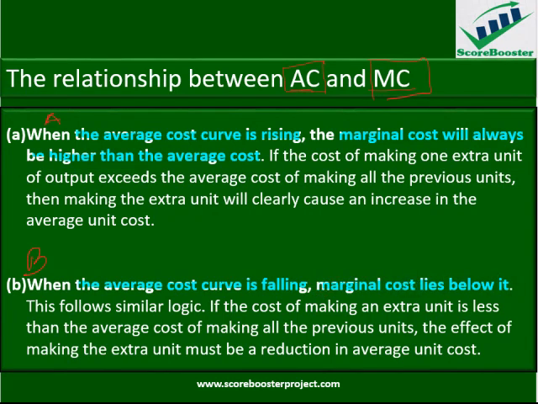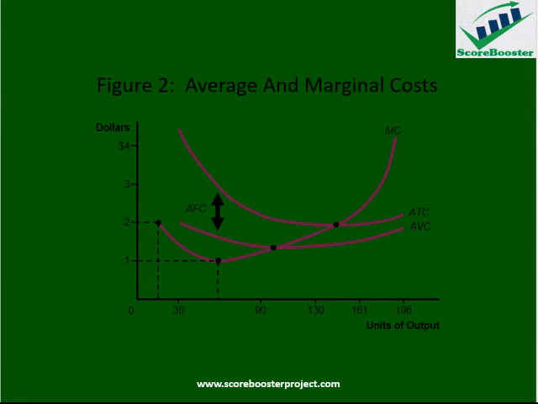Please, we use this graph to explain this further. This is the marginal cost. Here is the average cost. So here is scenario A. Average cost is coming down.